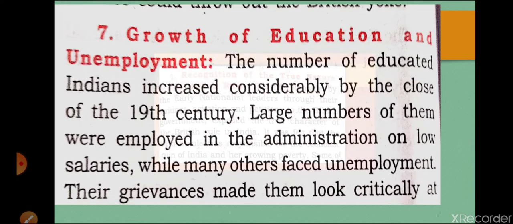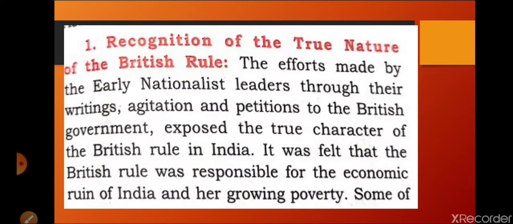So next one, first point in the book: recognition of the true nature of British rule.